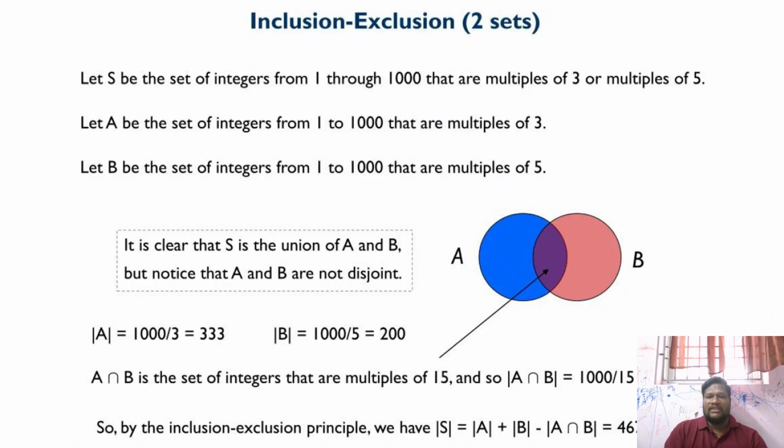The cardinality of set A intersection B is 1000 divided by 15, which is 66. Now we use the formula of the inclusion and exclusion principle. Modulus of S means modulus of A union B, the cardinality of set A union B, which is the cardinality of set A plus the cardinality of set B minus the cardinality of set A intersection B, equal to 467. That is the final value.